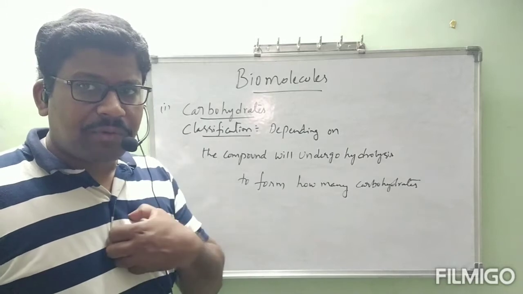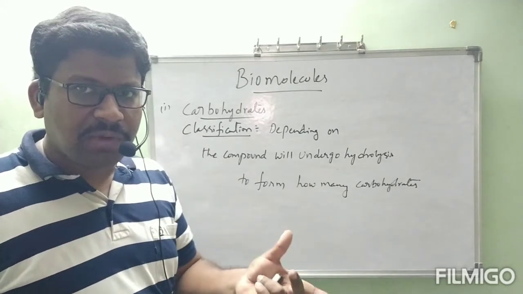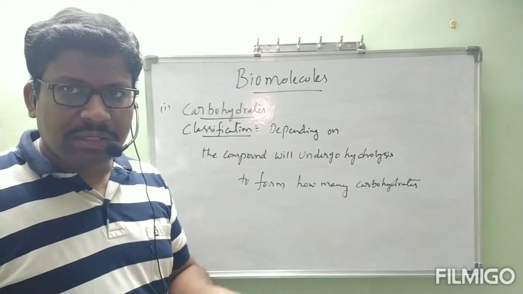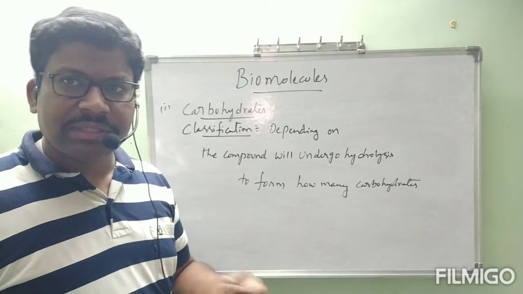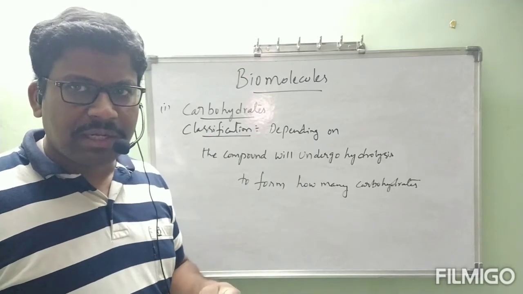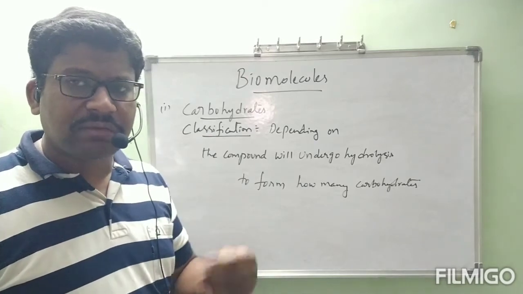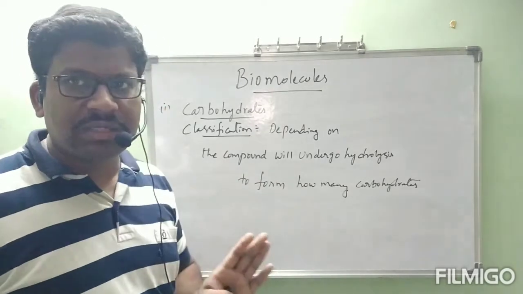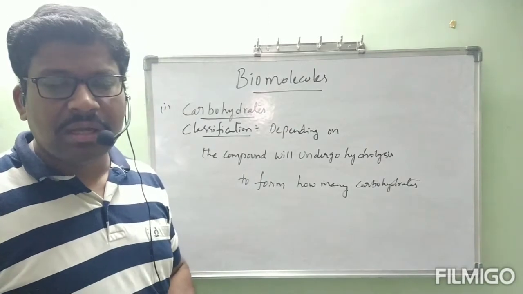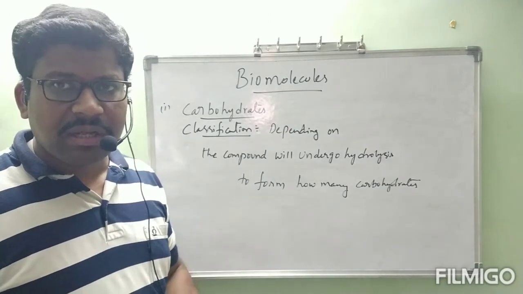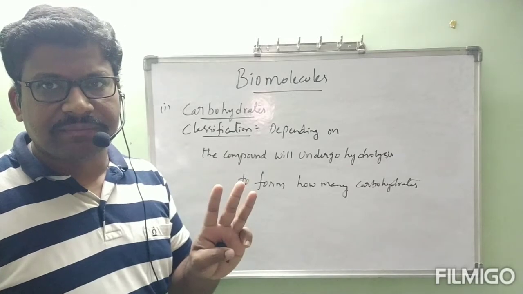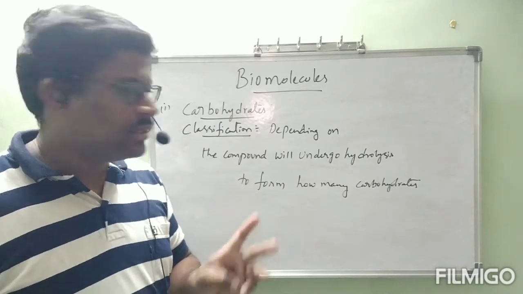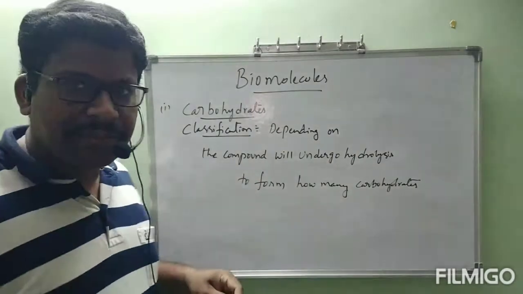Actually, the compound which on hydrolysis gives carbohydrates, or naturally is an optically active polyhydroxy compound of aldehydes or ketones, is also coming under carbohydrate. Or the compound which on hydrolysis will give carbohydrates is also coming under carbohydrate. So simply we can tell, depending on the hydrolysis process, carbohydrates are classified into three types. Those three types we will now see.